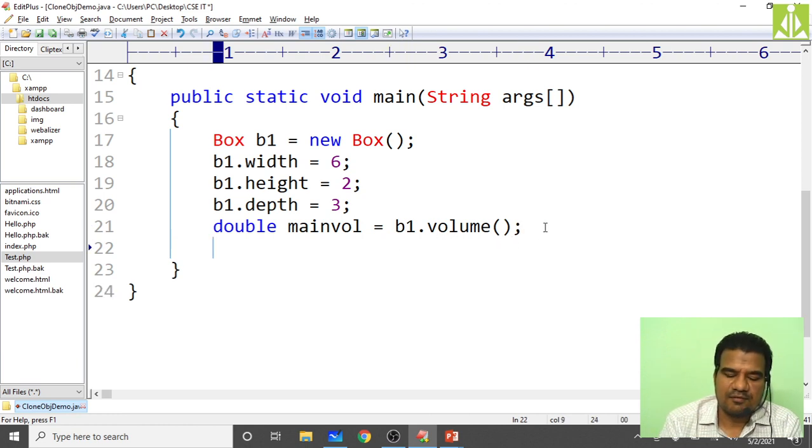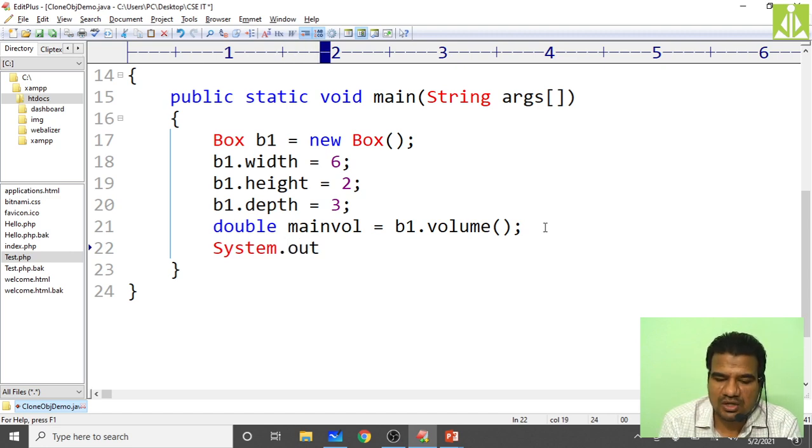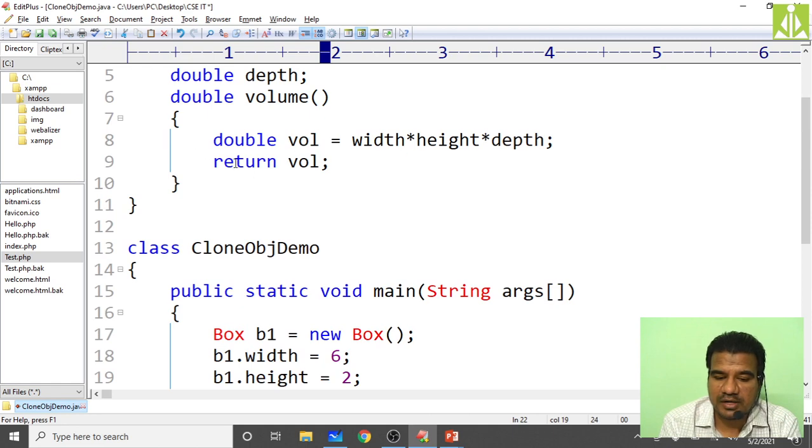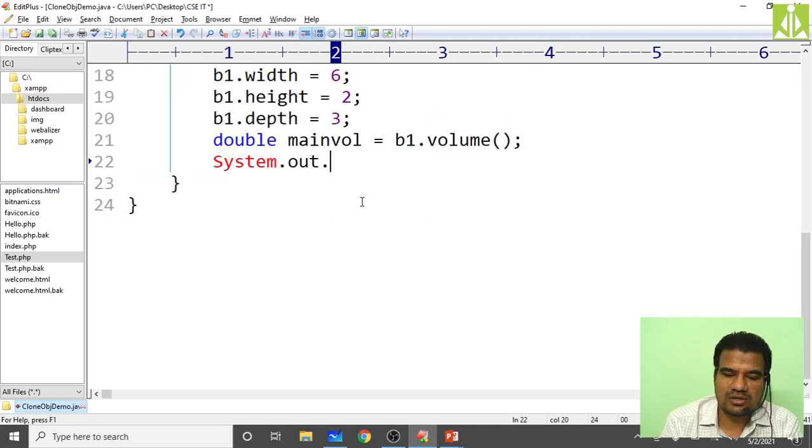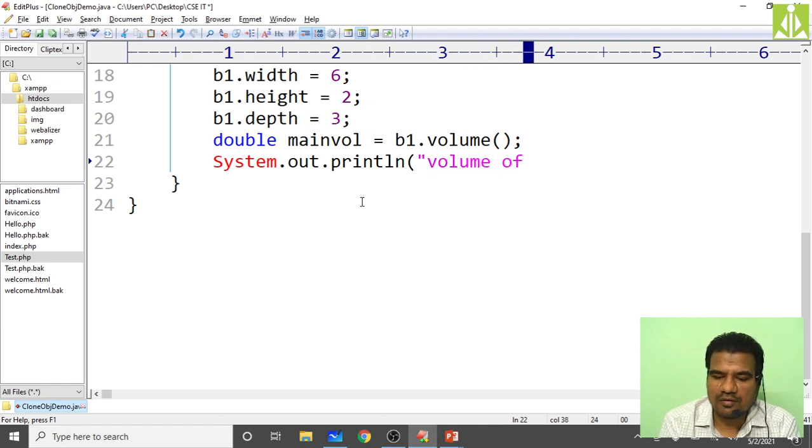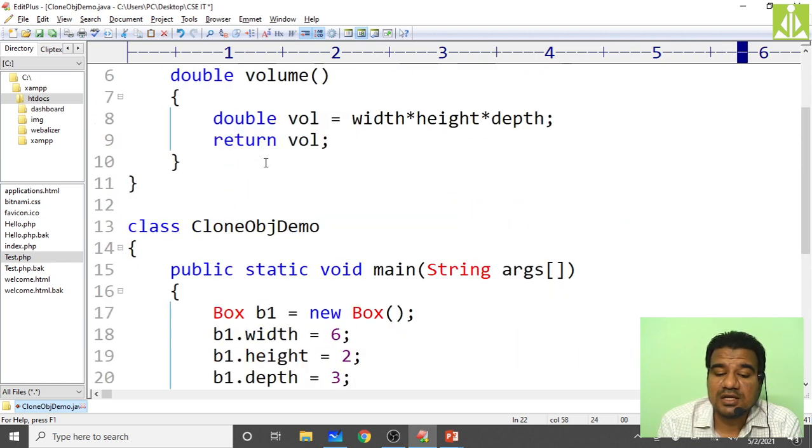Next thing, we need to print over here, because the volume method is not doing that. It is simply returning, it is not printing. So we need to print System.out.println of volume of the box colon plus main volume. Like this, we can even return values. At most, how many values can we return? Only one value. Remember this. From a method, we can return at most one value only.